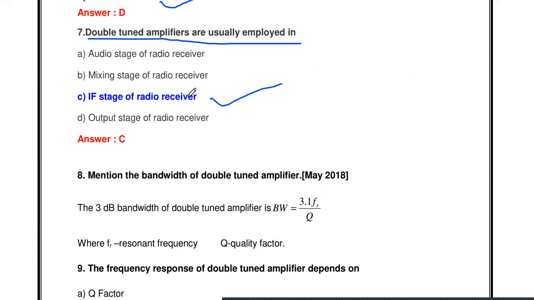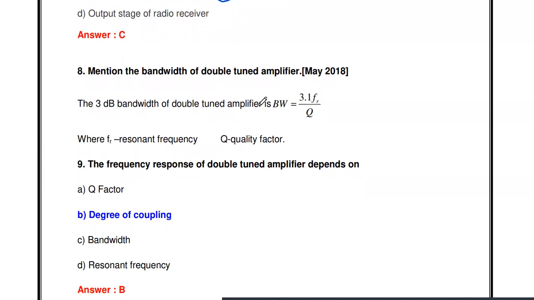So here are the four choices given: audio stage of radio receiver, mixing stage of radio receiver, IF stage of radio receiver, output stage of radio receiver. The double tuned amplifiers are usually employed in the IF stage, the intermediate frequency stage. Then the next question, mention the bandwidth of double tuned amplifier.